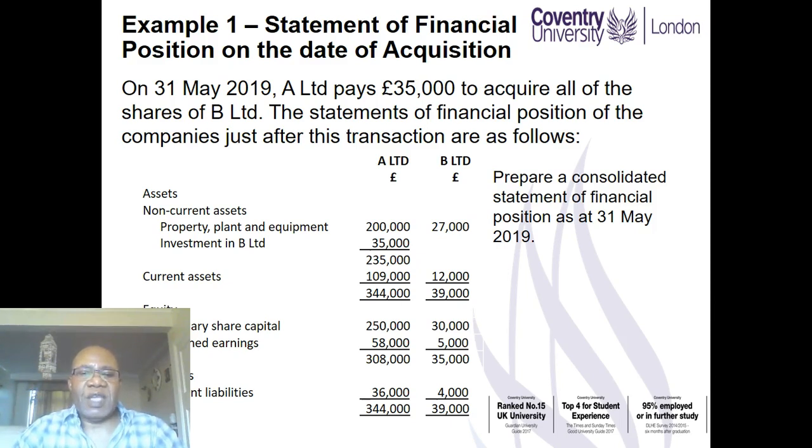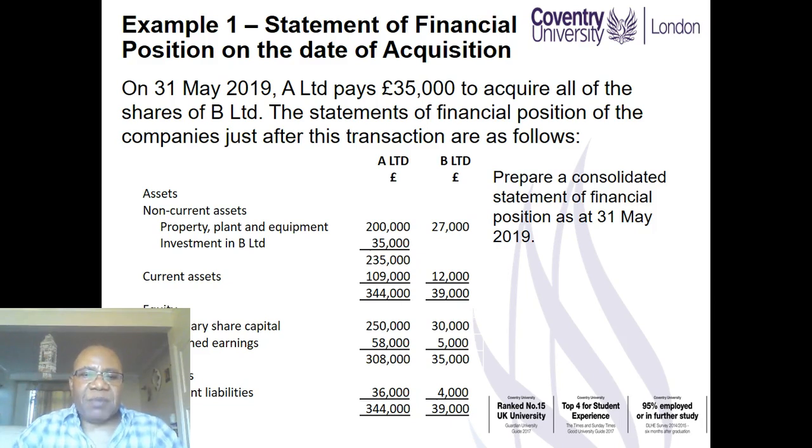Therefore, in our consolidation, we will add together items line by line. For example, property, plant, and equipment will become 227, but the investment in B of 35 will cancel out. Current assets will be added together such that we have 121,000.